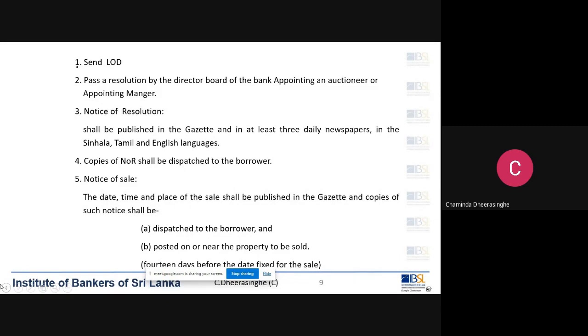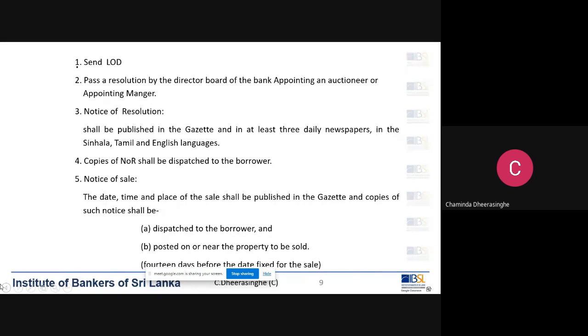Now here, I said that the idea is to recover the loan by selling the mortgage property. But actually, this section says that the bank can pass a resolution either to appoint an auctioneer or to appoint a manager.